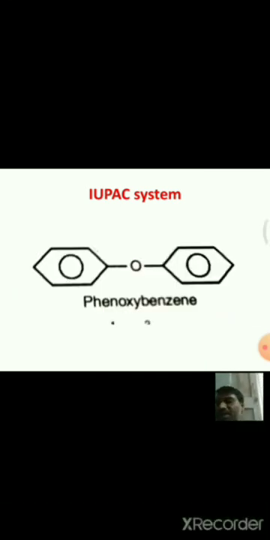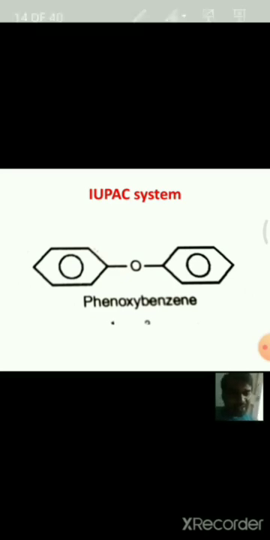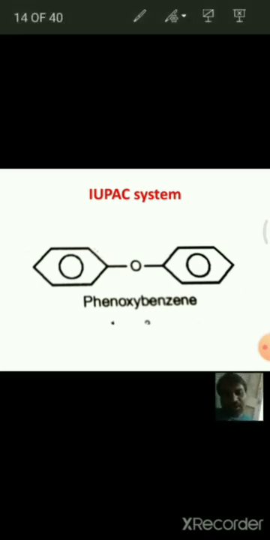And next, see some more examples. Here two phenyl groups are attached to oxygen, hence the name is phenoxybenzene. That is alkoxyalkane. When benzene is the substituent, we have to write this name as phenoxybenzene.